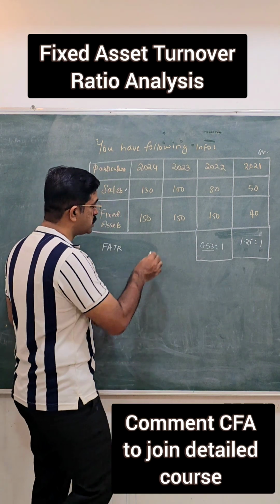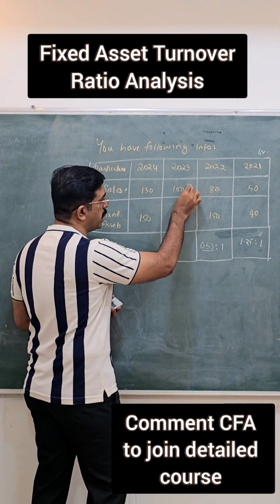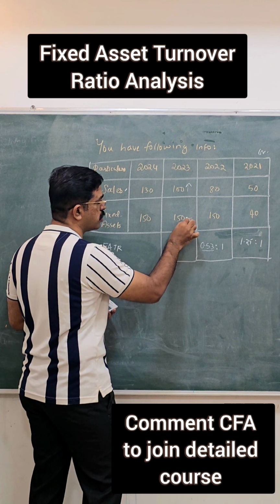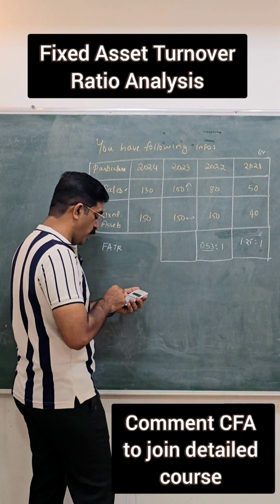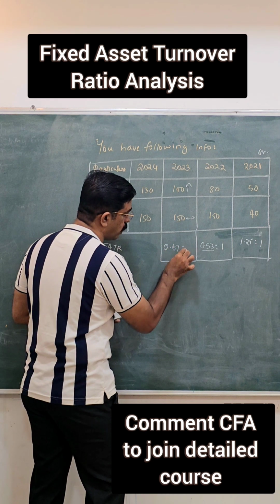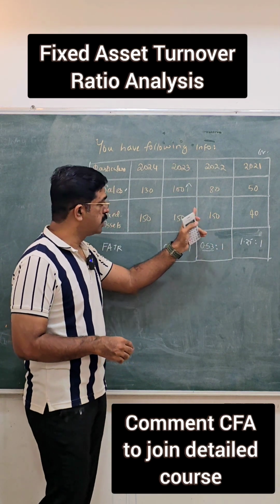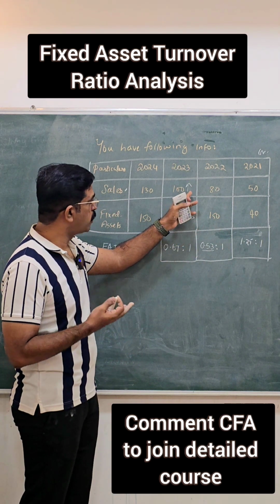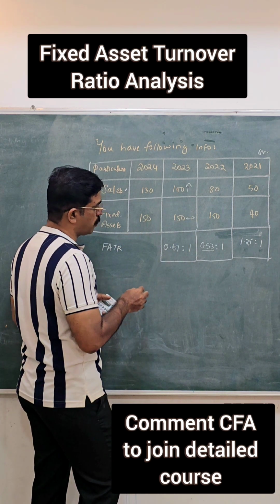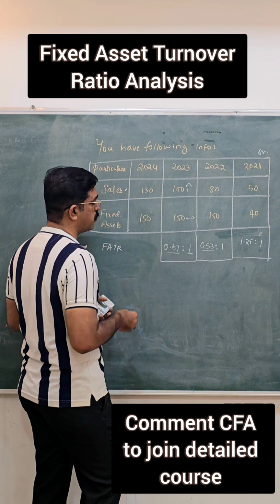Fine. Then what is happening in 2023? Their sales have increased from 80 to 100 crore. Fixed assets are maintained almost at 150 crore. So 100 by 150, the ratio is going to be 0.67 is to 1. So this is the year immediately after the year of investment, and here they may not have achieved their optimum sales level also. So this year also is, to a certain extent, acceptable. For every 1 rupee of fixed assets, they are able to make only 67 paise.